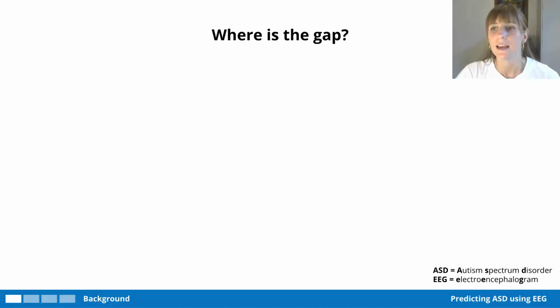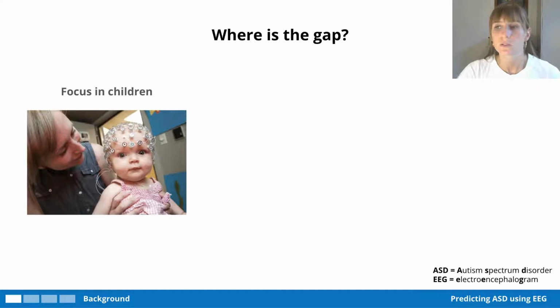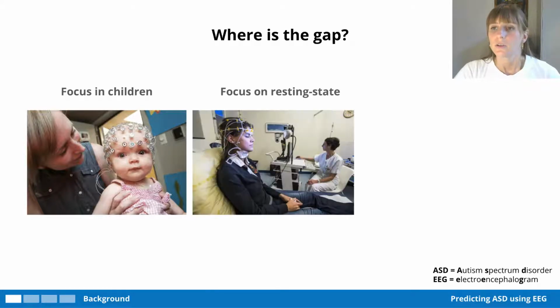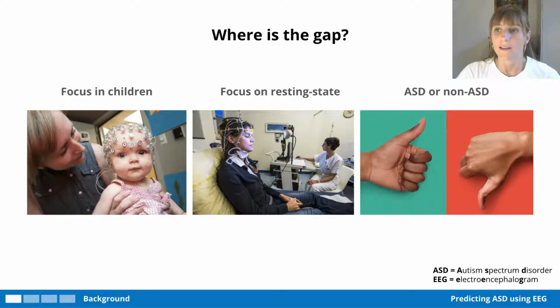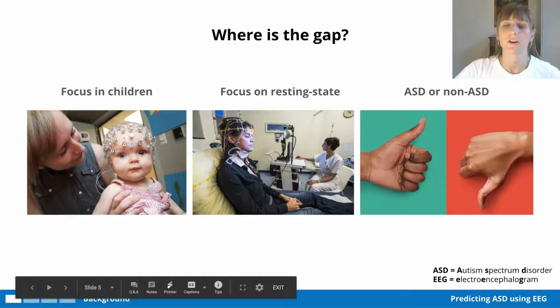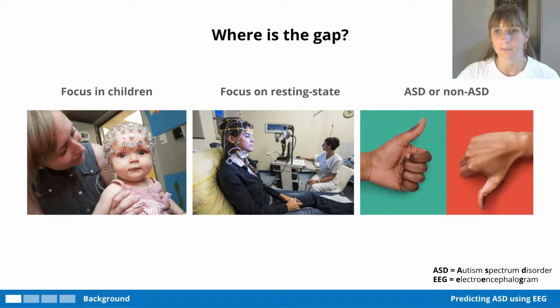Most studies that predict ASD using EEG and machine learning have, for one, focused their efforts almost exclusively on children, two, have focused on resting state EEG recordings, and three, have used an oversimplified ASD or non-ASD binary classification approach in their model design, which leads to problems with the very definition of ASD, and that is that it lies on the spectrum.